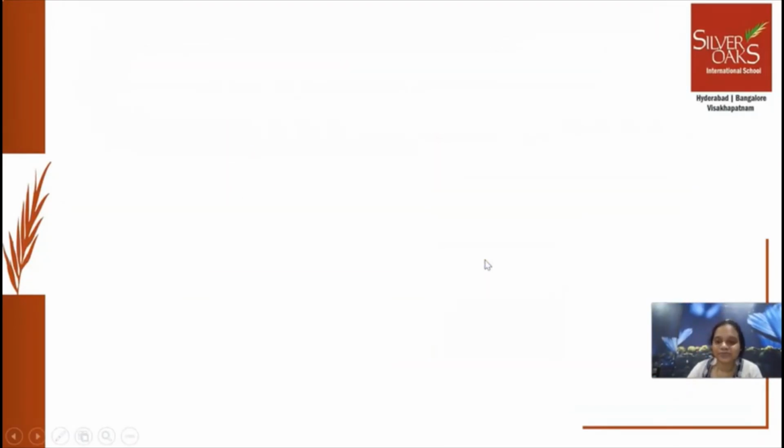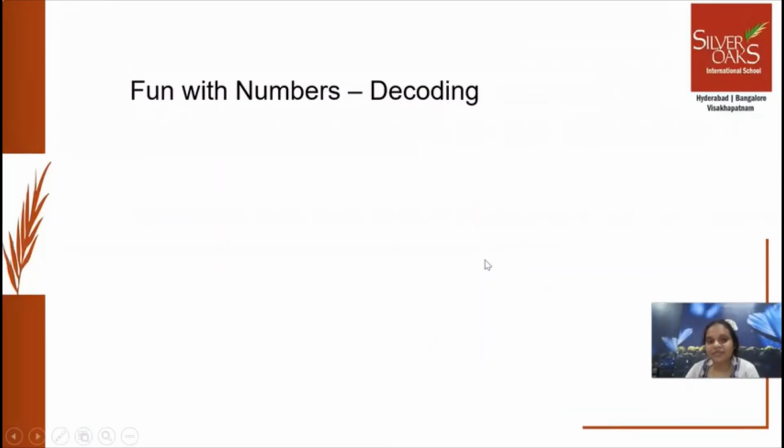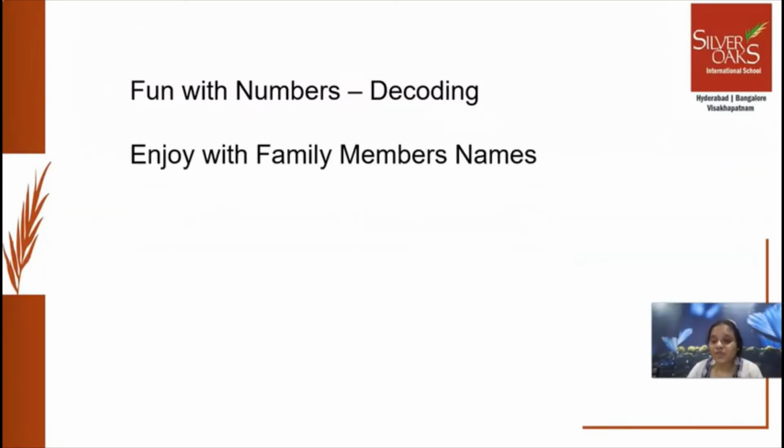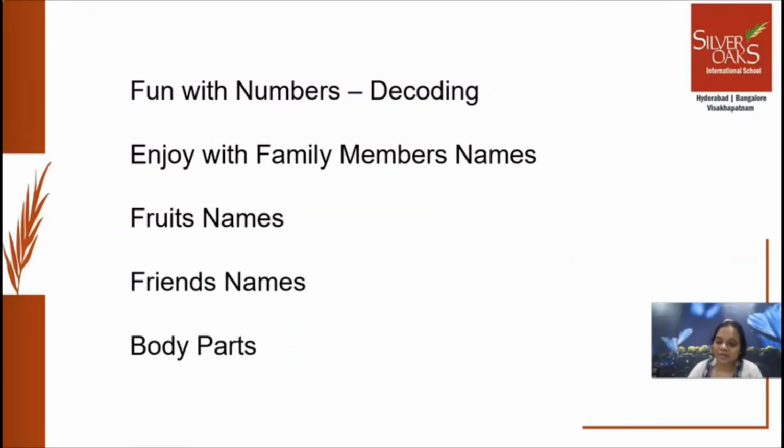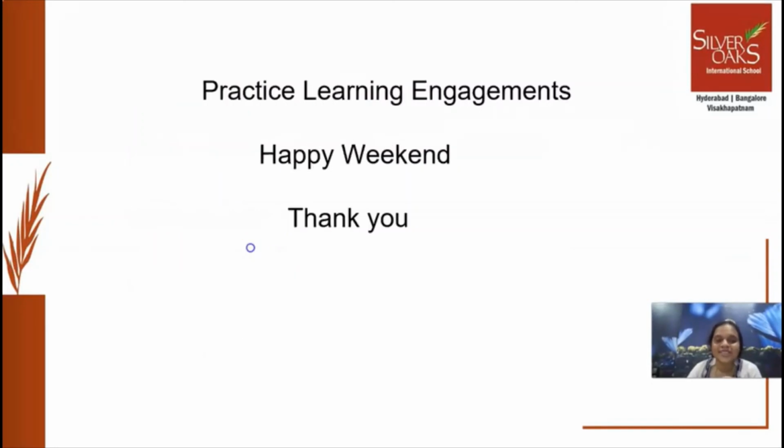If you see here, we are learning all about fun with numbers, which is nothing but decoding. Okay? We are going to do the decoding part. So that means you can enjoy decoding with the help of your family members' names, fruit names, friends' names, and the body parts. Everything you can decode with the help of alphabets and numbers. And you can enjoy. It's going to be fun. So this is how you're going to learn all about decimals and decoding. And you're going to practice your learning engagements in your math journals.